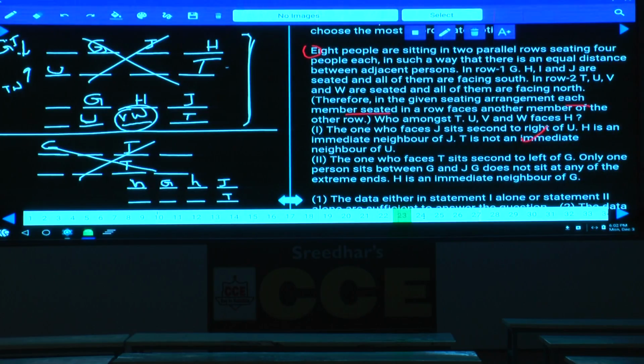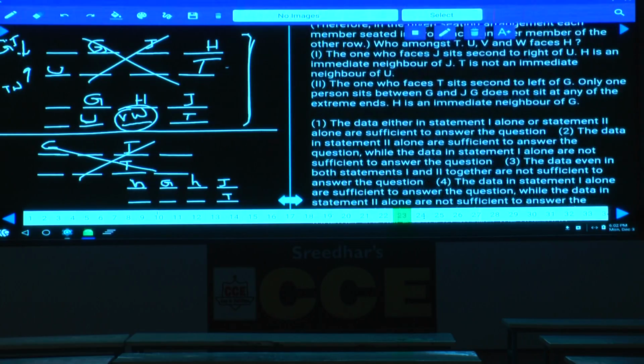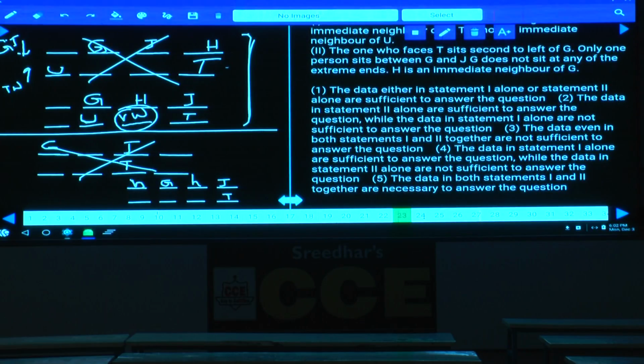Neither. The data in both the statements is also not sufficient to determine the answer, please. The data in both the statements is also not sufficient, that is choice 3. Now question number 23, choice 3 is the answer. Then question number 24.